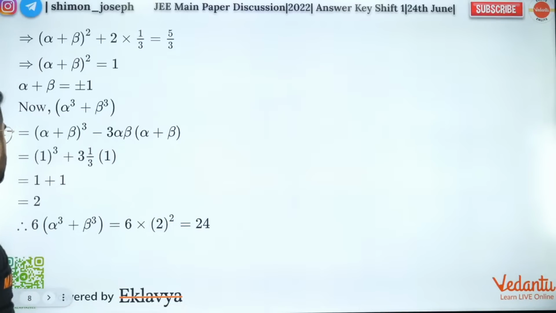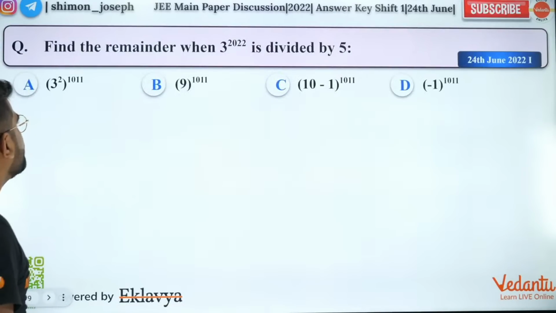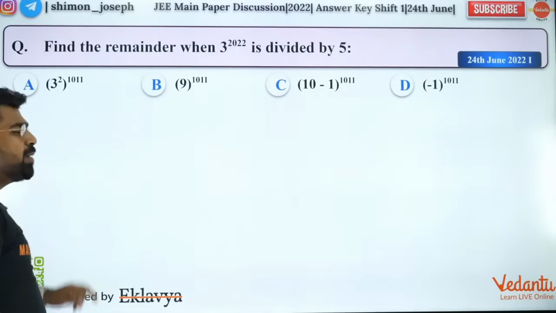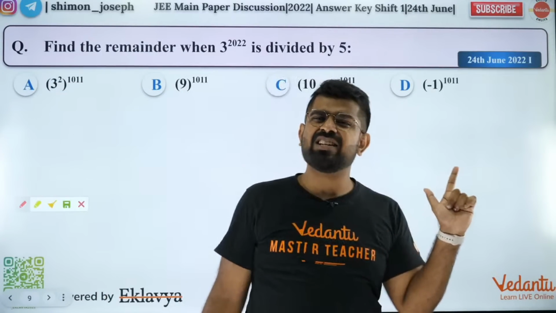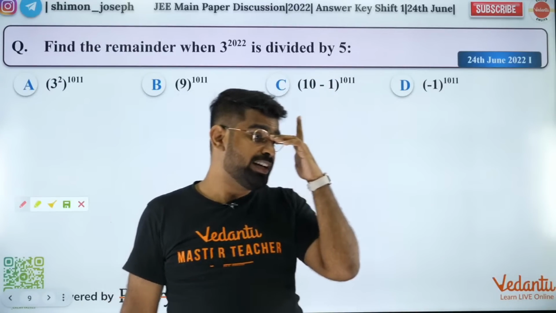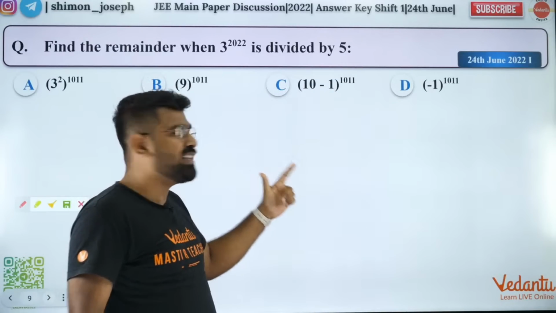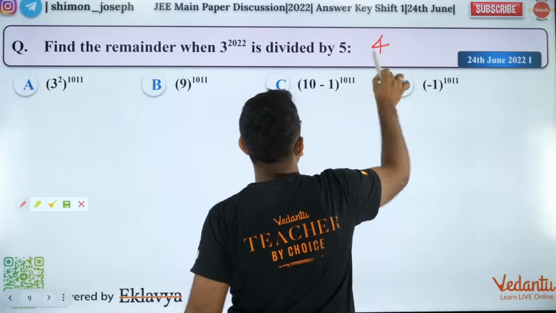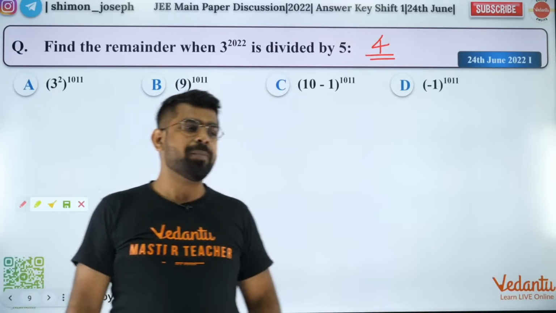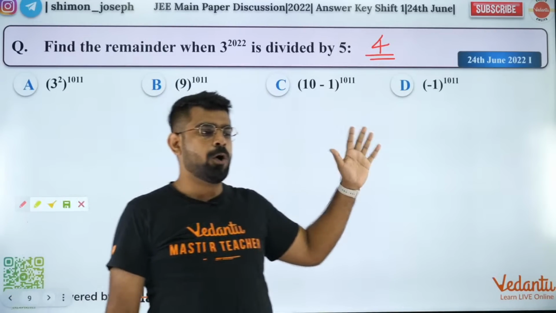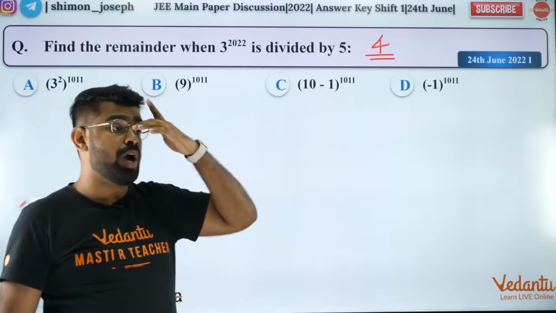Let's go. So this is 24. I hope all of you got it. This is again a simple one. So the answer is I think 4, right? The answer is 4 for this question. Did you guys get the answer? I think it's supposed to be 4. Binomial theorem, exactly. So you can solve it by using binomial theorem.